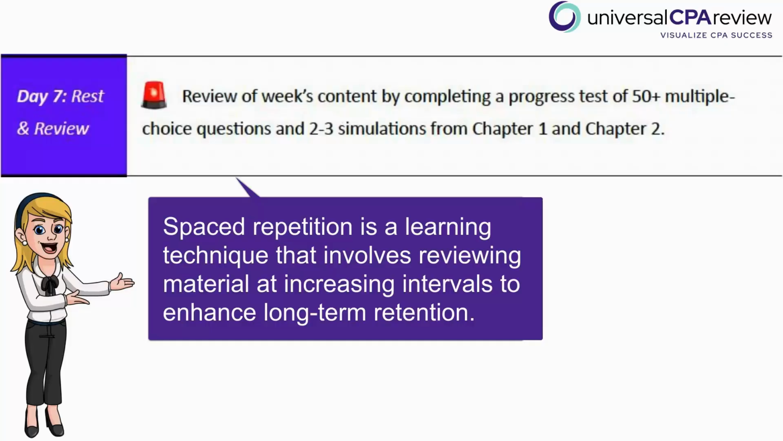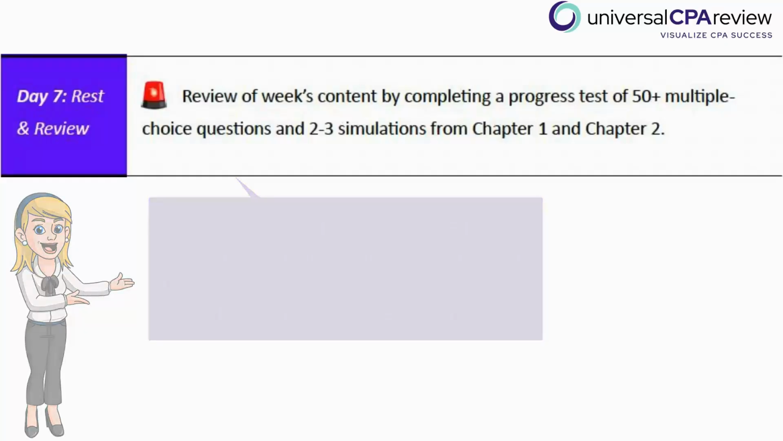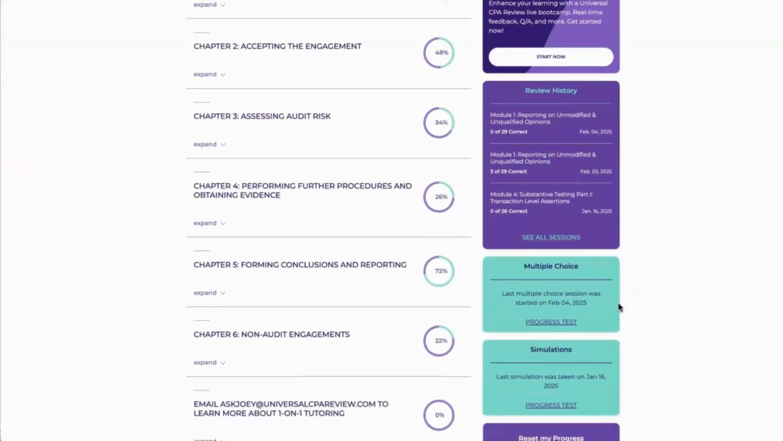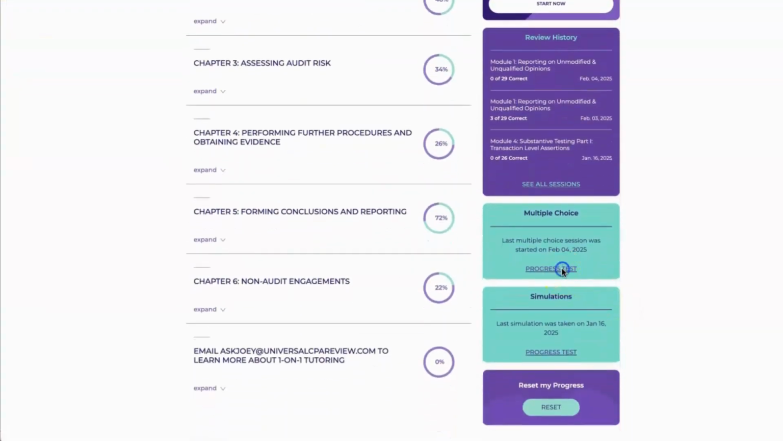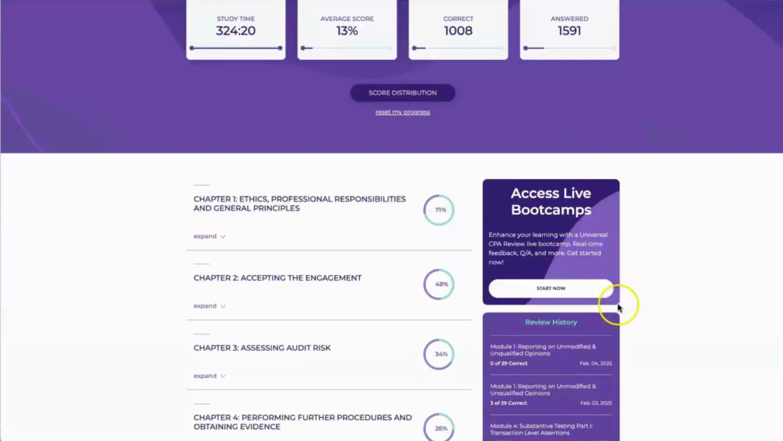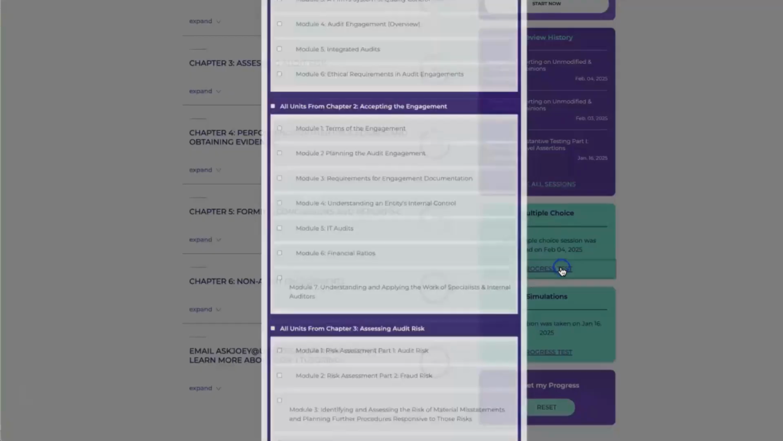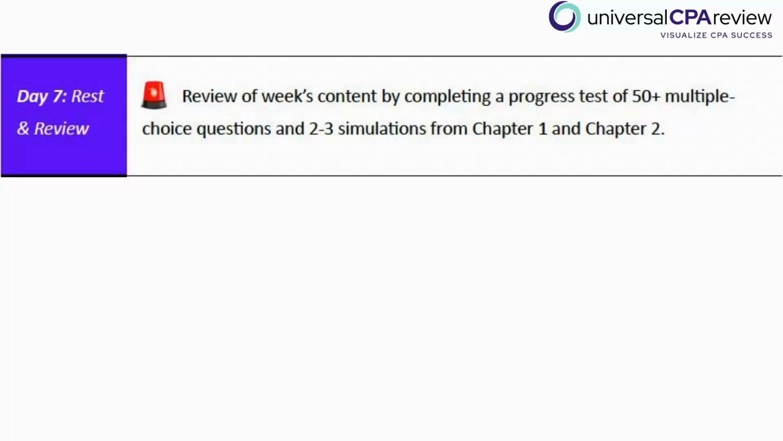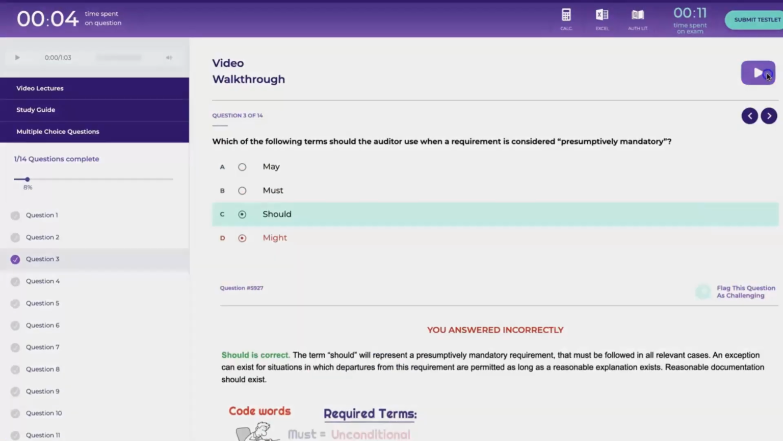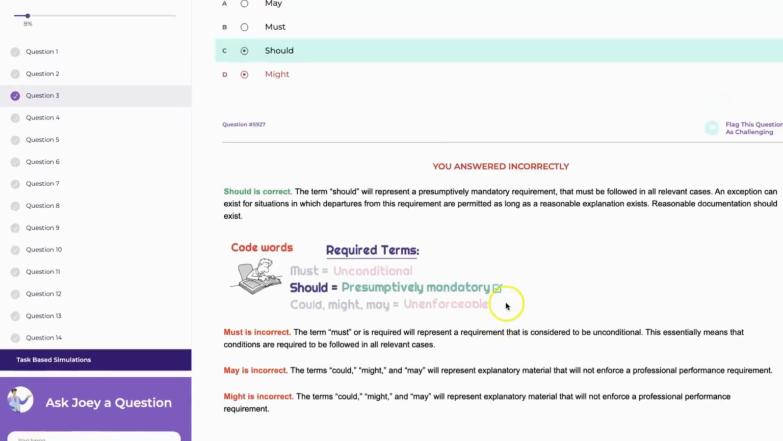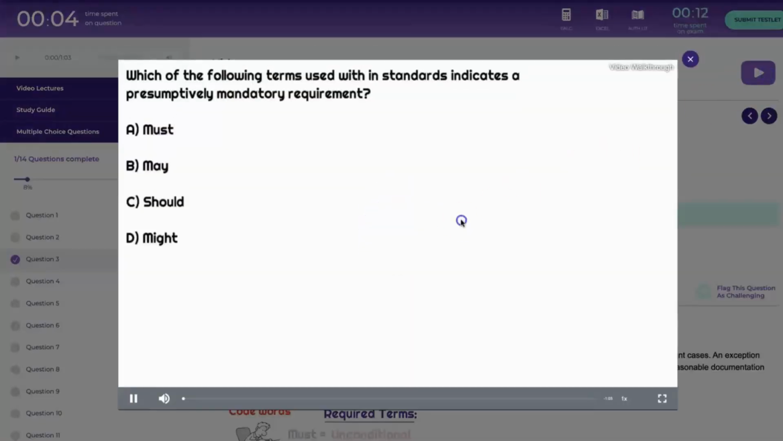And now that you have completed the first 2 chapters, it's a great opportunity to take a step back and refresh everything that you've learned up to this point. So by selecting the progress tests for multiple choice practice questions or task-based simulations, you can choose the different chapters and modules that are going to be covered up to this point. And we ask that you select 50 multiple choice practice questions, which is a good amount for refreshing what it is you've learned. And if you get a question wrong, or maybe you even get it right, don't hesitate to watch that video explanation to learn the why.